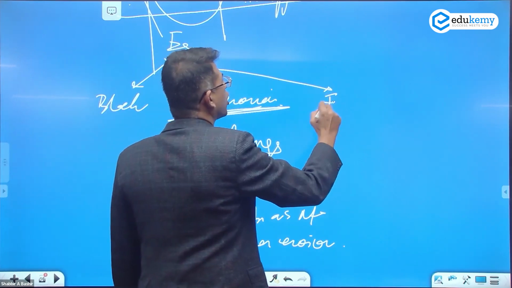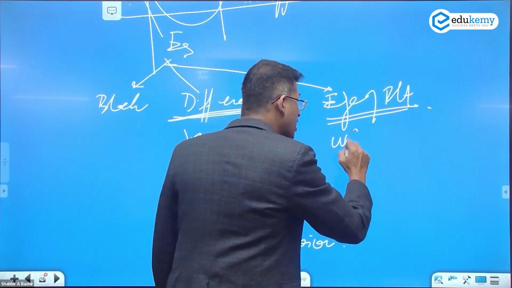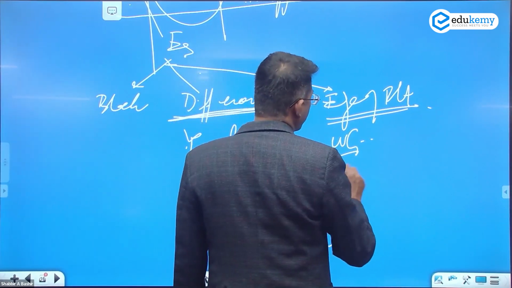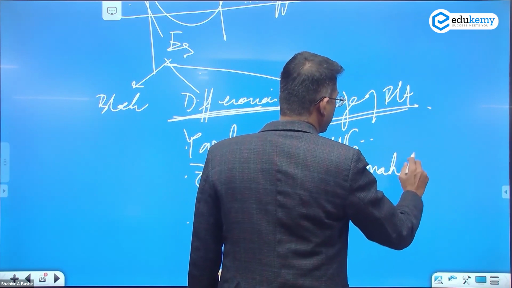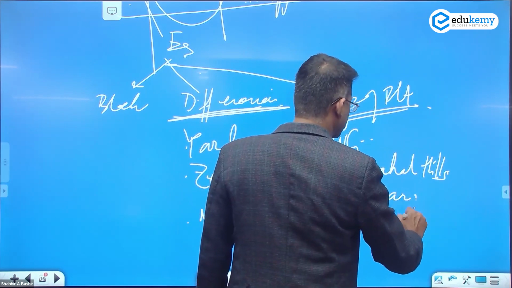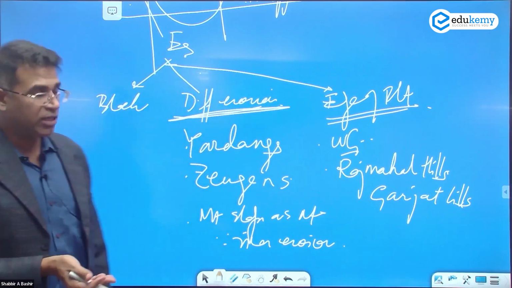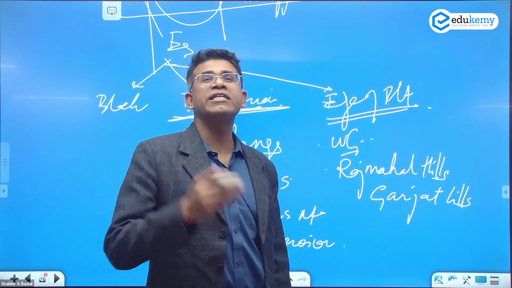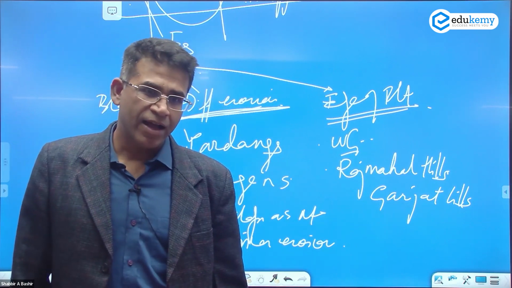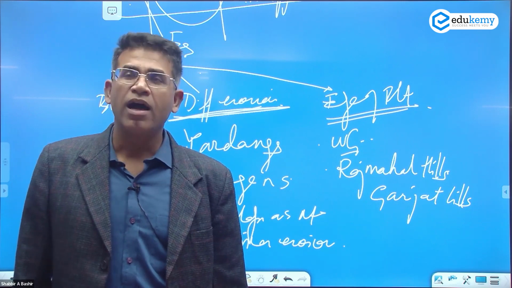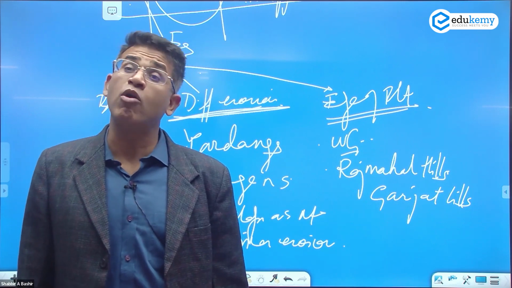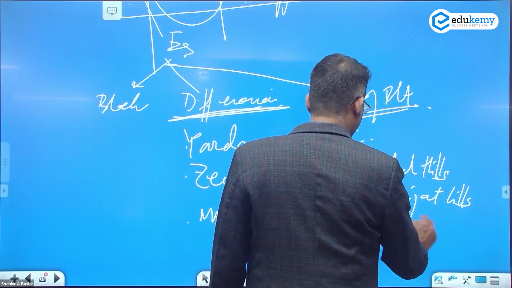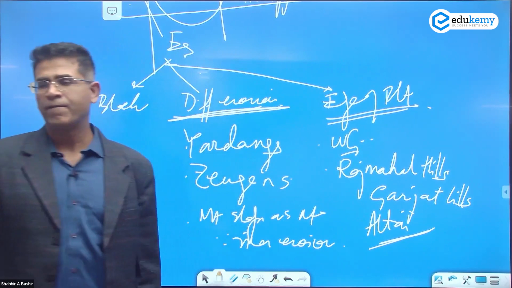Next, the edge of the plateau. Western Ghats is an example of the edge of the plateau. In the Chota Nagpur plateau, which edges are there? Rajmahal Hills and Garjat Hills. Garjat Hills is the southern Chota Nagpur plateau, the boundary of Odisha. Rajmahal Hills is in the east. At the world level, have I mentioned Altai Mountains? A-L-T-A-I. Altai Mountains are the edge of the Mongolian plateau.